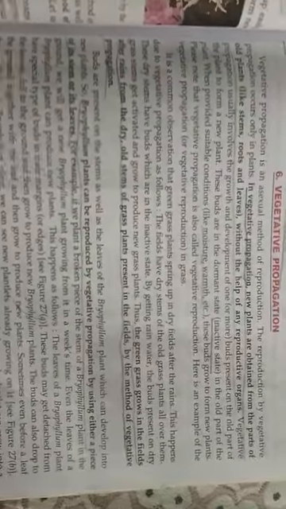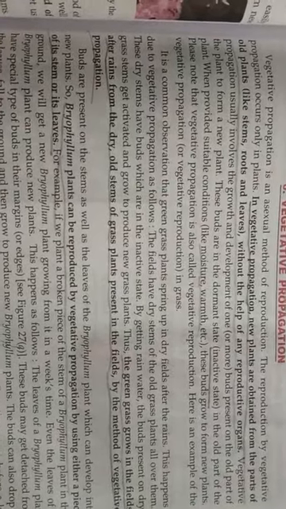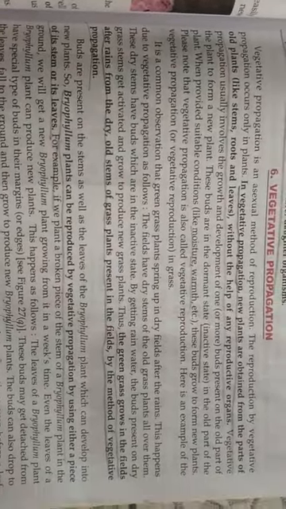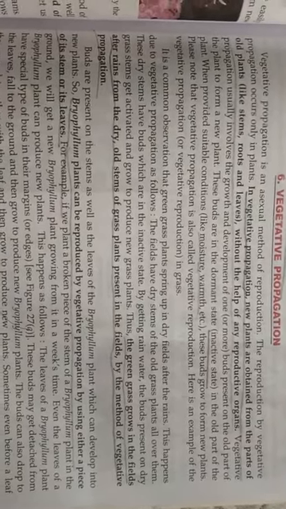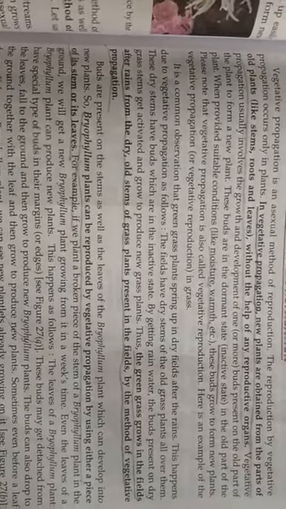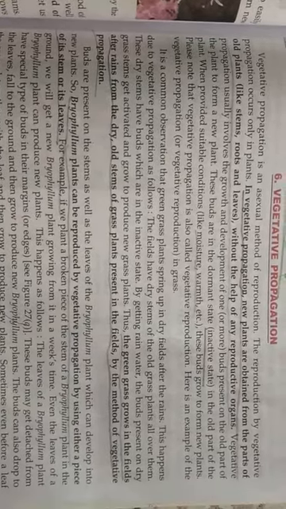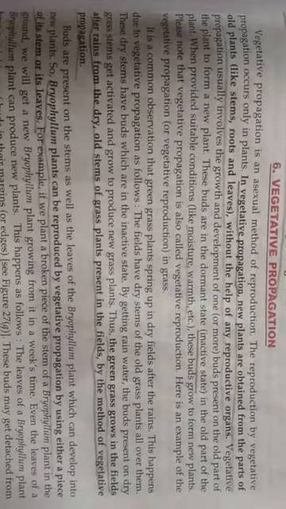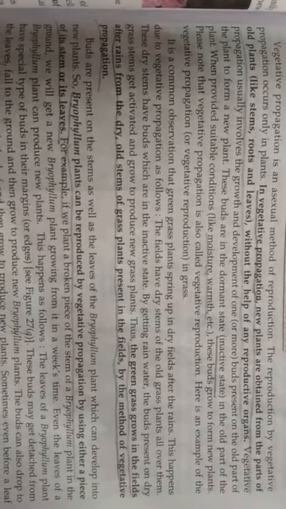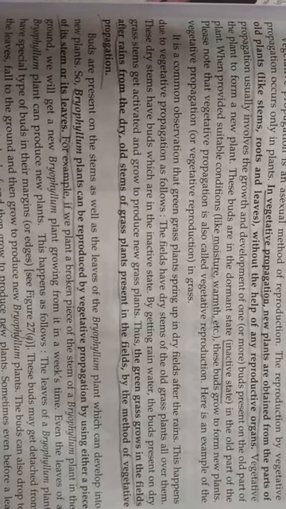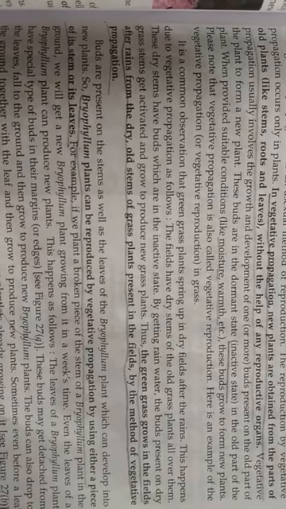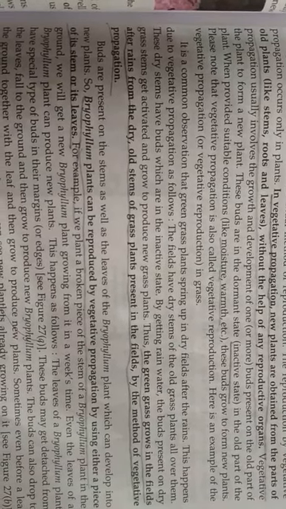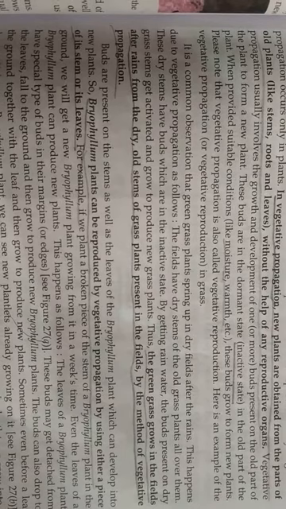Many plants reproduce their young ones by using their vegetative parts only. These are nothing but the stem, root and leaves. The buds present on the old plant are the ones that grow as the new plants.